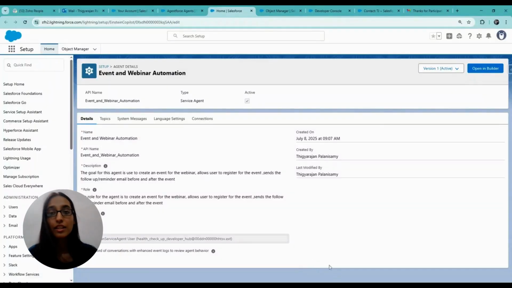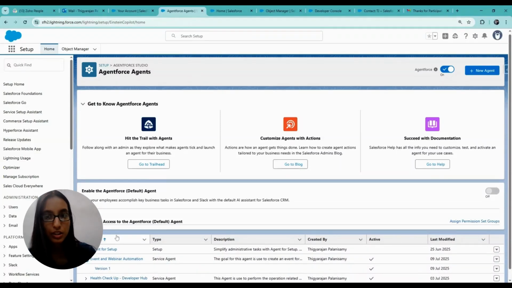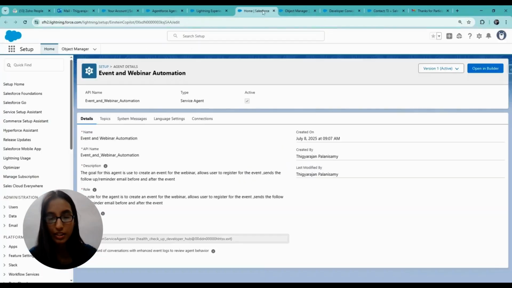So, let's discuss topic events and webinar automation. We have created the agent named Agent and Webinar Automation. So, let's open up this agent and see the high level idea about this agent is that by using this agent, we are able to create the event as well as we are able to register for a particular event.